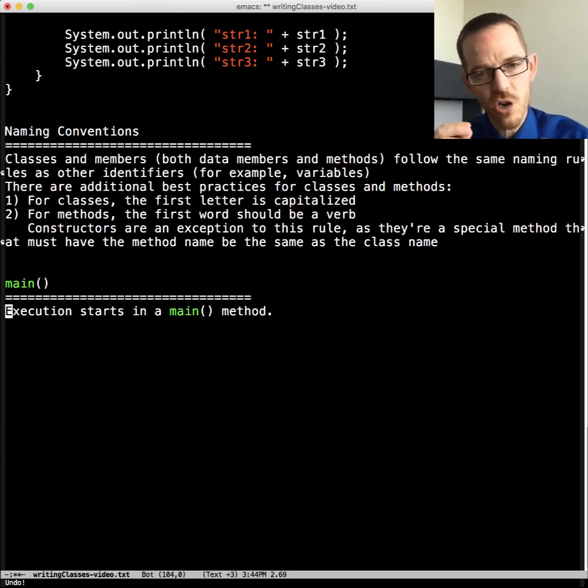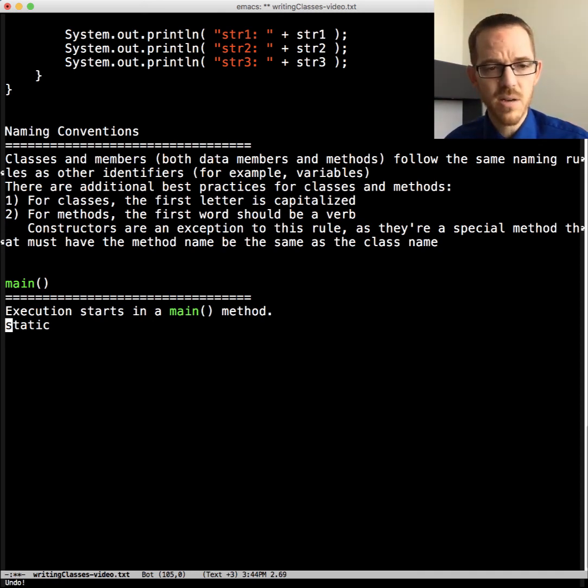Execution starts in the main method. You can only have one main method per class, and it needs to be static so that it can be called independent of an instantiation of that class. Said differently, we need to be able to call main before we instantiate the class. Static means just one copy of it for the whole class, and we cannot use instance variables. Watch my video on static variables and methods to learn more about that.